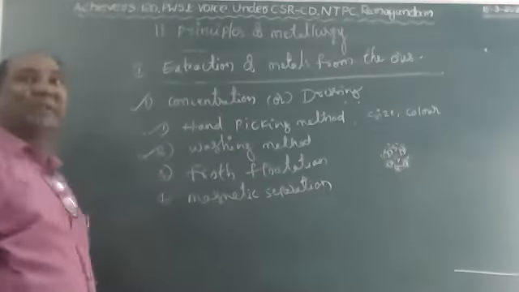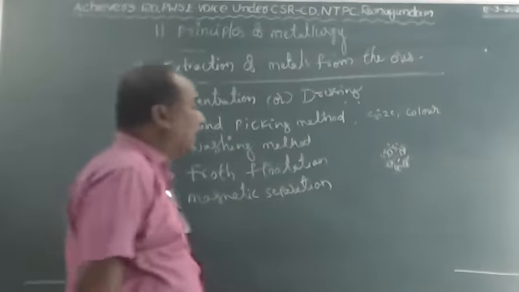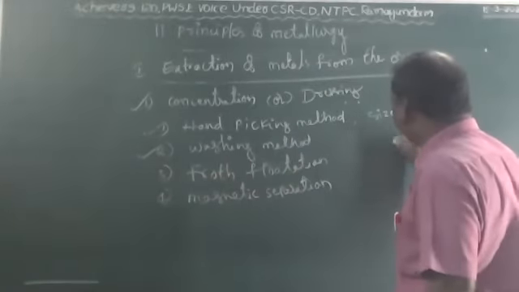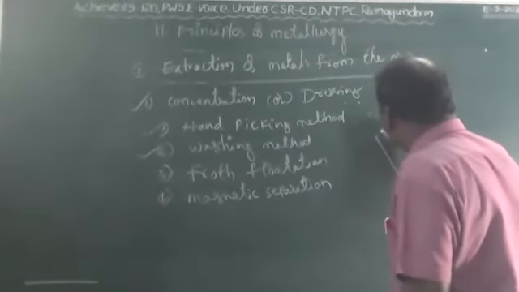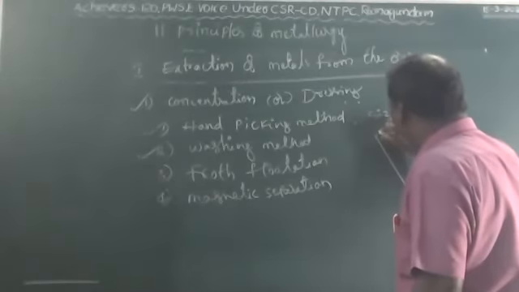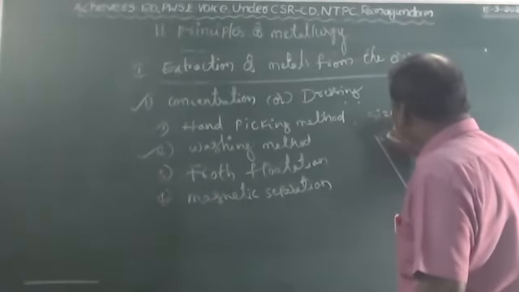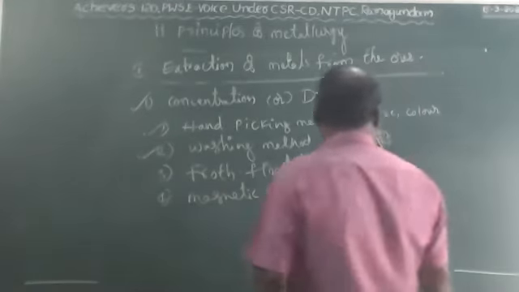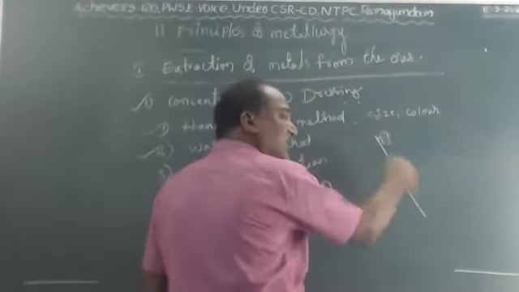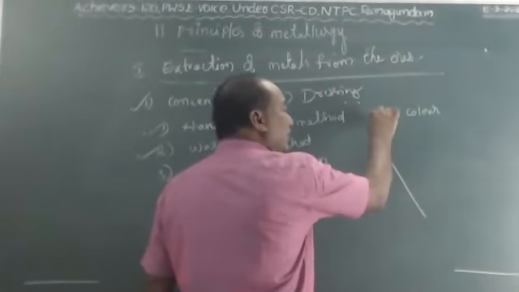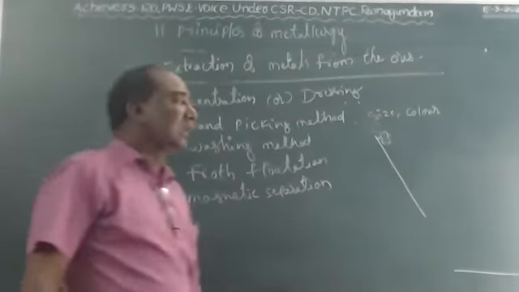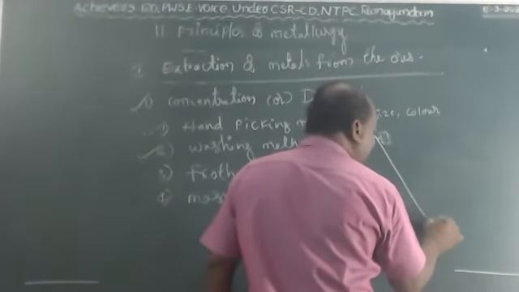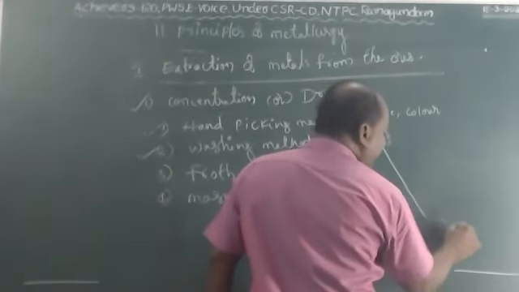Next one, washing method. In this method, ore particles are crushed into small pieces and placed onto a sloped surface. Before that, the ore particles are crushed along with impurities, and these are placed on the sloped surface. Allow the water to flow slowly through this. Then the less dense impurities are carried out and reach there.